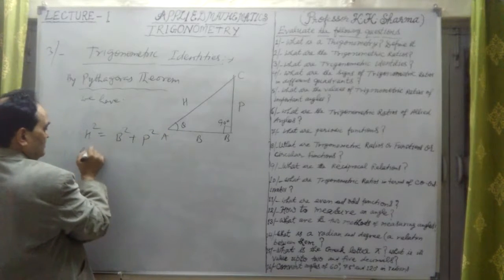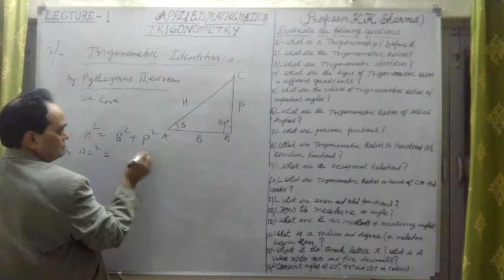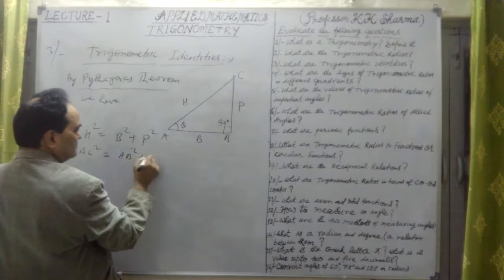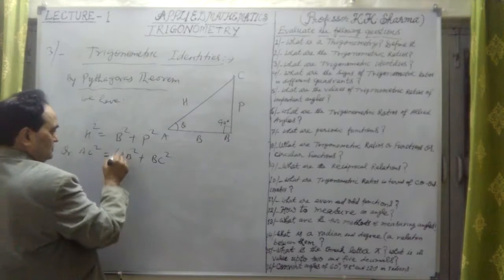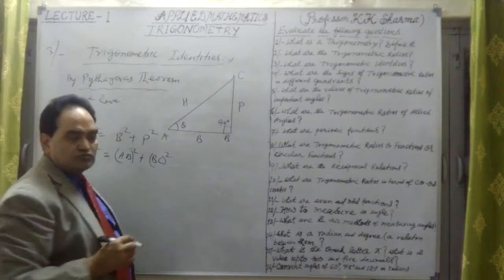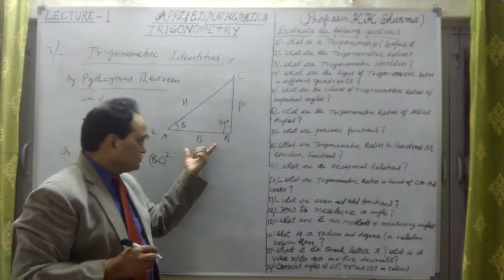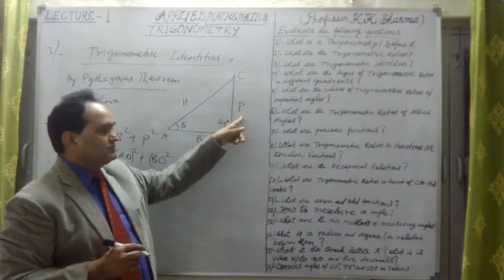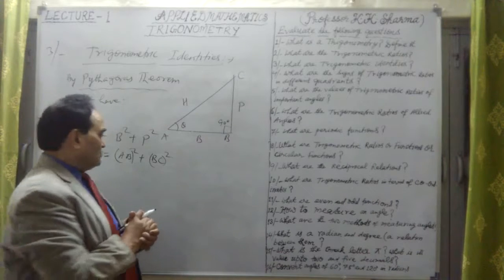Or we can say AC square is equal to AB square plus BC square. AC square, the hypotenuse square, is equal to the sum of the squares of the other two sides. That's B square plus P square equals H square. This is the Pythagoras theorem. This is the important one, the first equation.